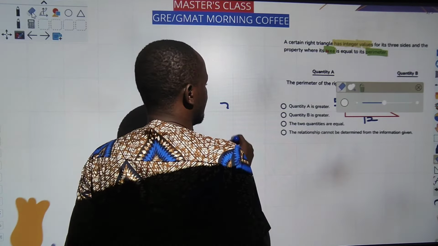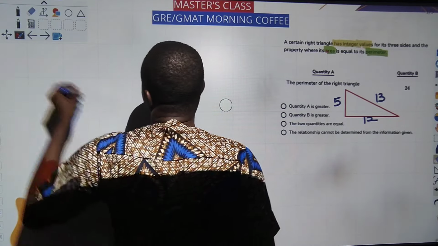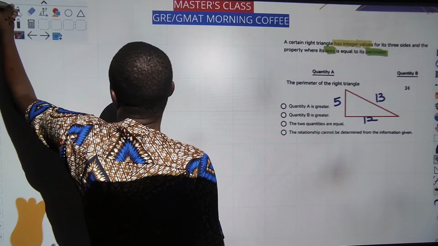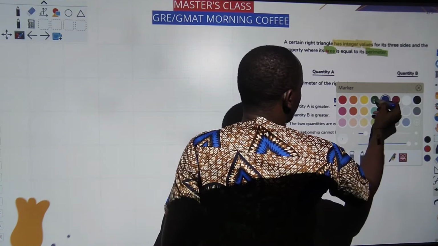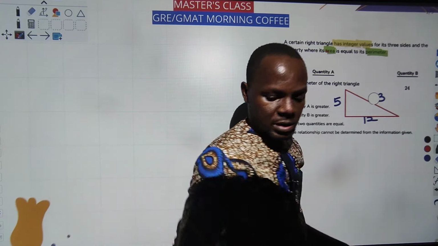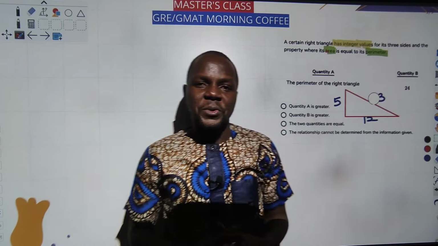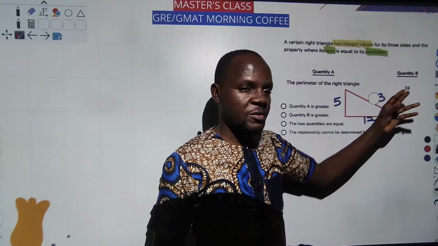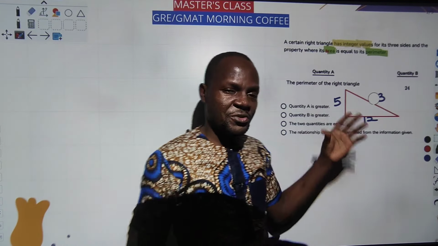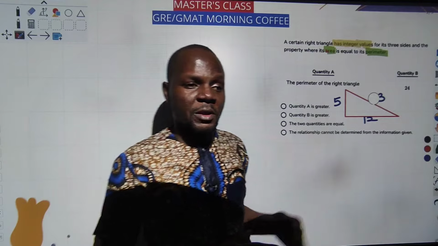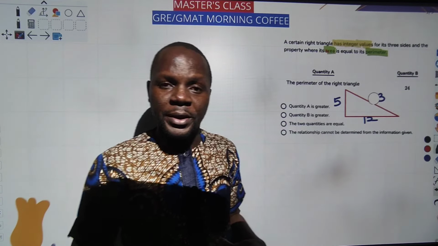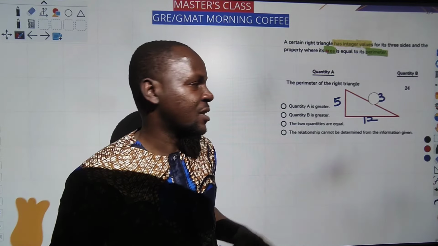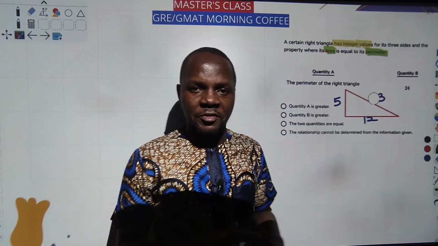For example, here we have 2 different triangles where the area equals the perimeter. So in this case, we can never say the perimeter of the triangle is 24. For the first case we picked a situation whereby we have 6, 8, and 10. The perimeter of that one was 24. But when we pick another right angle triangle, 5, 12, and 13, the perimeter of 5, 12, and 13 is not 24, but it is 30. Perimeter of any shape is adding all the sides together. So in this case, we have different quantities, different values.